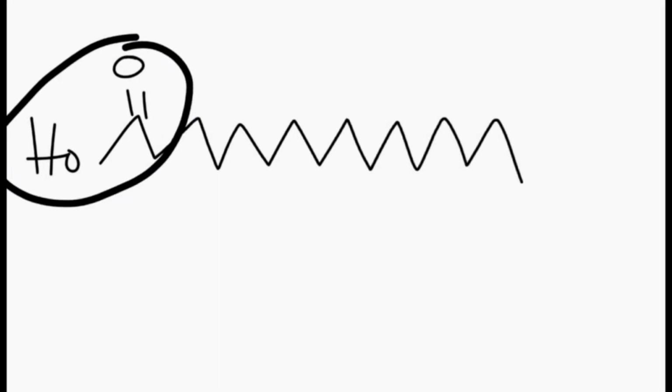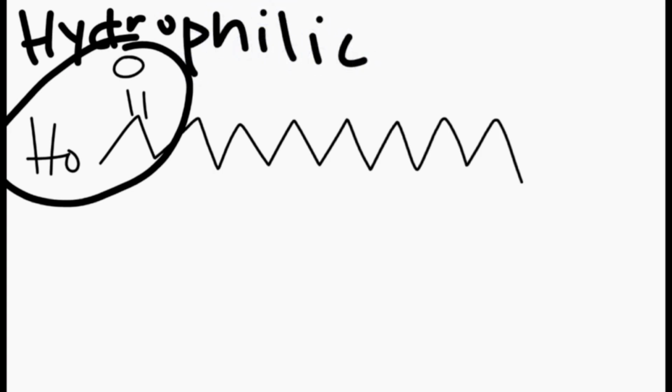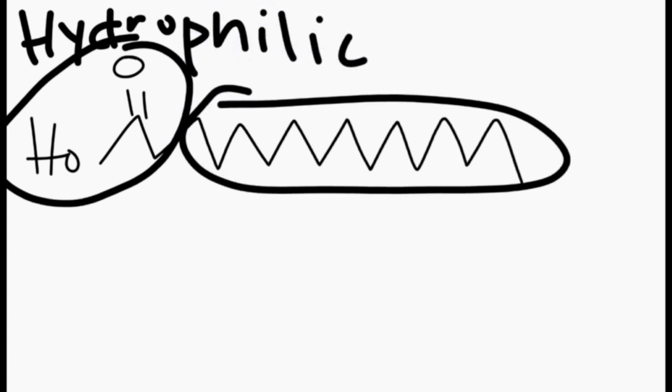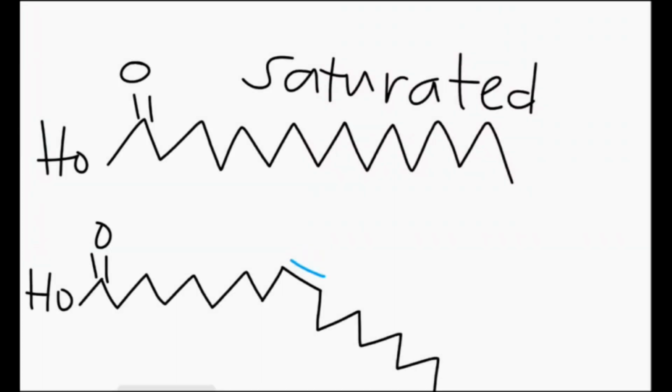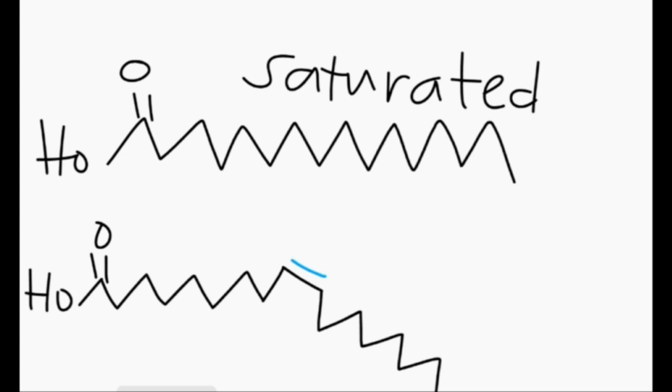The carboxylic acid portion of the fatty acid is the polar part, the polar part that likes water, the hydrophilic part. And the tail of the fatty acid is the nonpolar part, the hydrophobic part that doesn't like water. This type of fatty acid is called a saturated fatty acid. It contains the maximum number of hydrogen atoms that you can pack on this molecule. There are no double bonds in this fatty acid and it's solid at room temperature. A good example of this is palmitic acid.